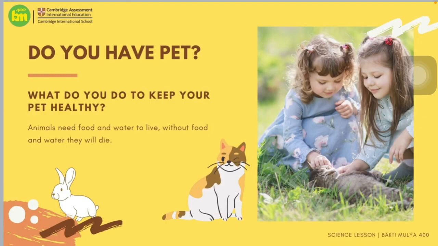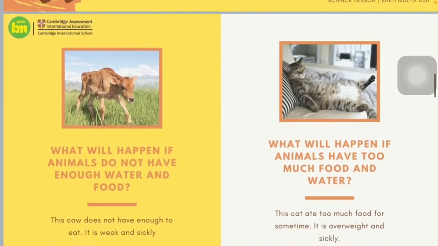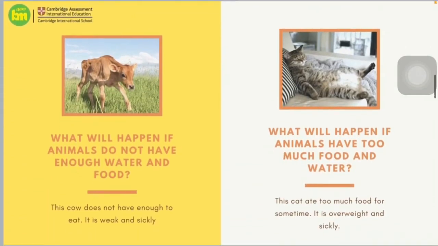Just like humans, animals also need food and water. Without it, of course, they will not be able to survive and die. So what will happen to these animals if we don't take care of them properly? So this is what will happen. As you can see the cow and the cat in here. Can you recognize what are the differences between the cow and the cat in here?